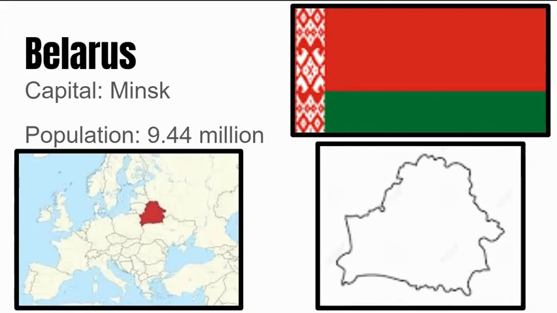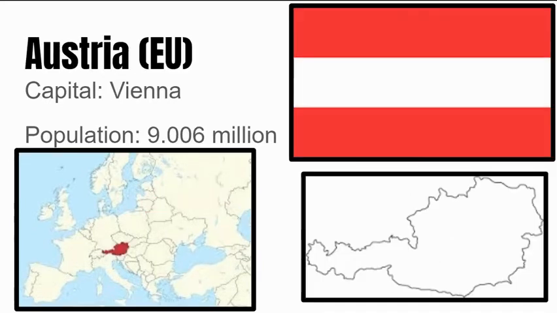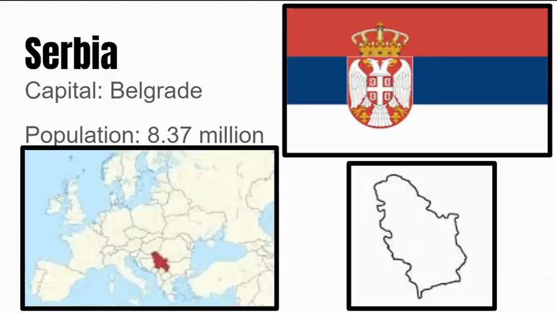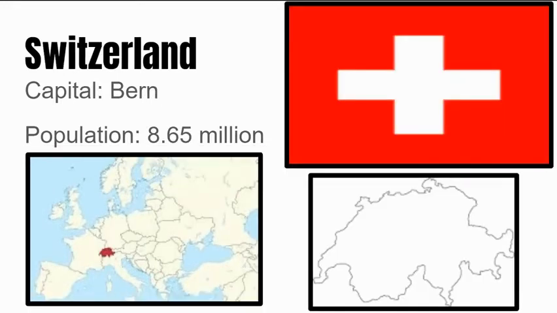Next up is Belarus. Its capital is Minsk, and its population is 9.44 million people. Next up is Austria. Its capital is Vienna, and its population is 9.006 million people. Next up is Serbia. Its capital is Belgrade, and its population is 8.37 million people. Next up is Switzerland. Its capital is Bern, and its population is 8.65 million people.